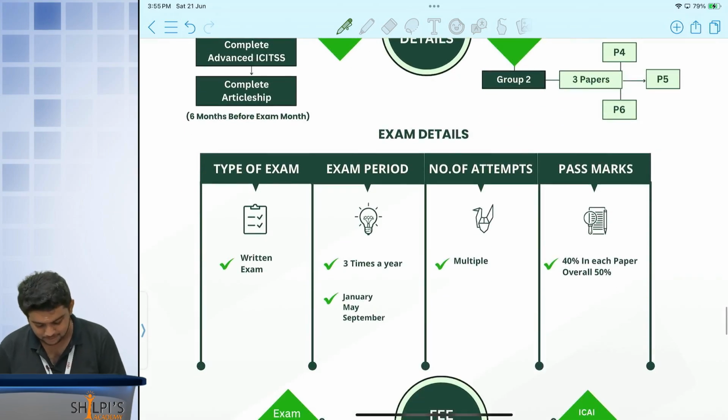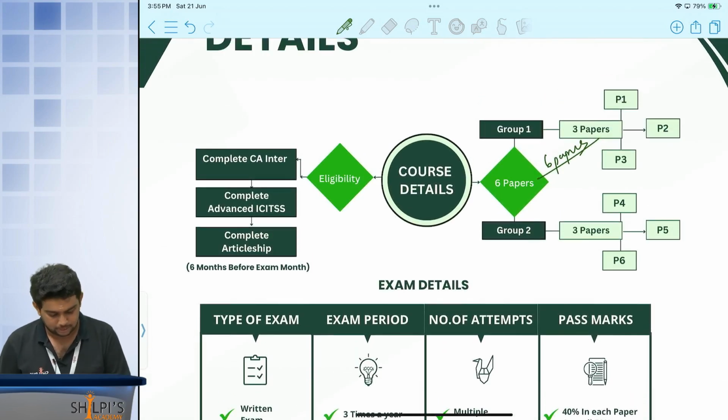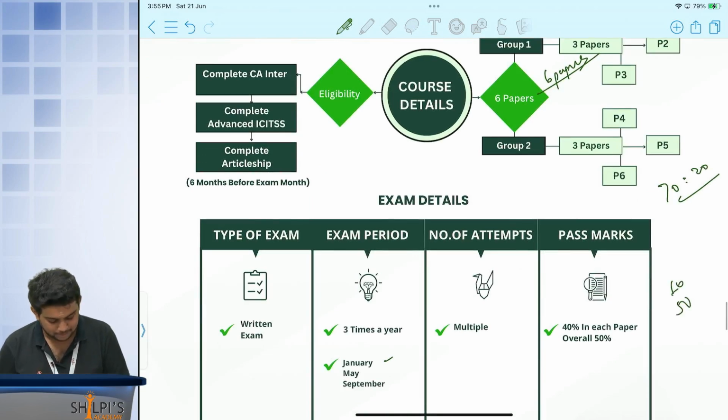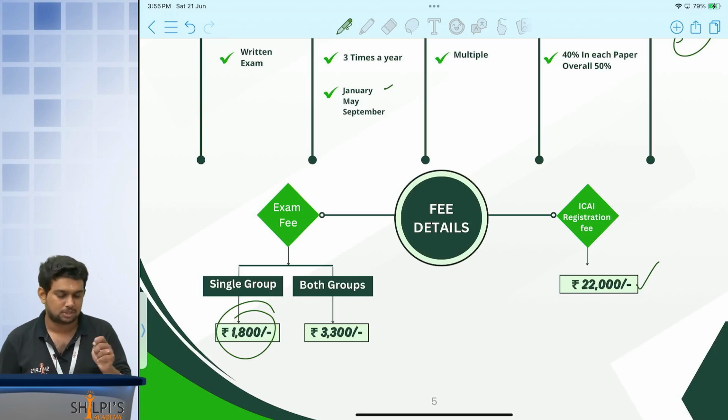Exams happen 3 times a year, in January, May and September. It is a written exam. Again we have a 70:30 ratio. Passing marks is 40, and overall 50% is required to qualify that particular group. Same concepts. When it comes to the ICAI registration fee, it is rupees 22,000. When it comes to the exam fee, if you are writing a single group, it is 1,800. If you are writing both groups, it is 3,300 rupees. This is your exam fee and course registration fee.